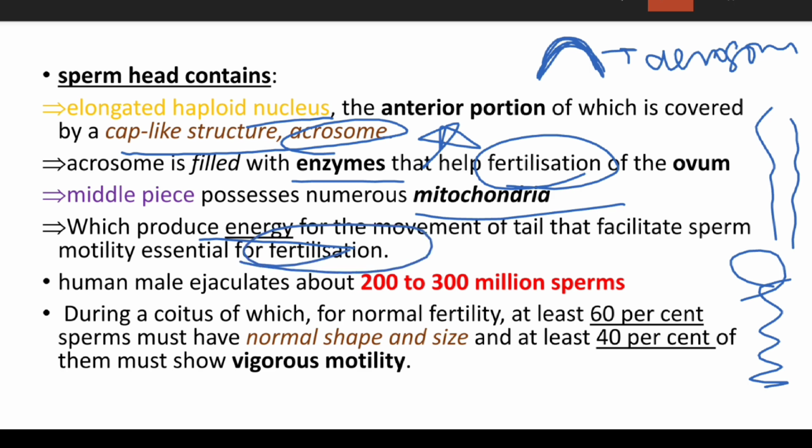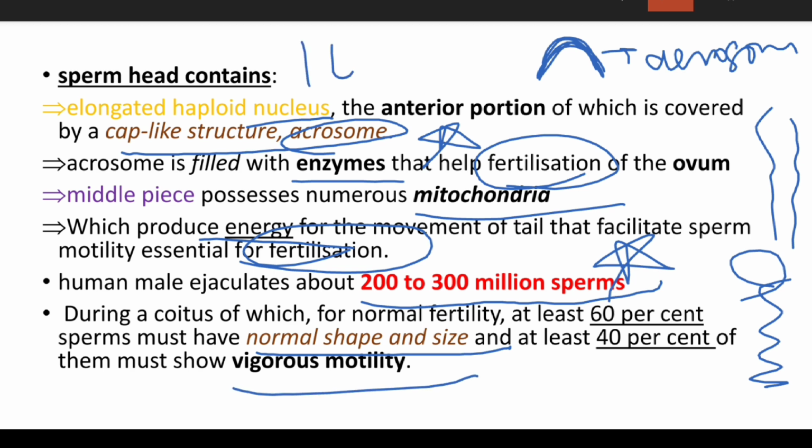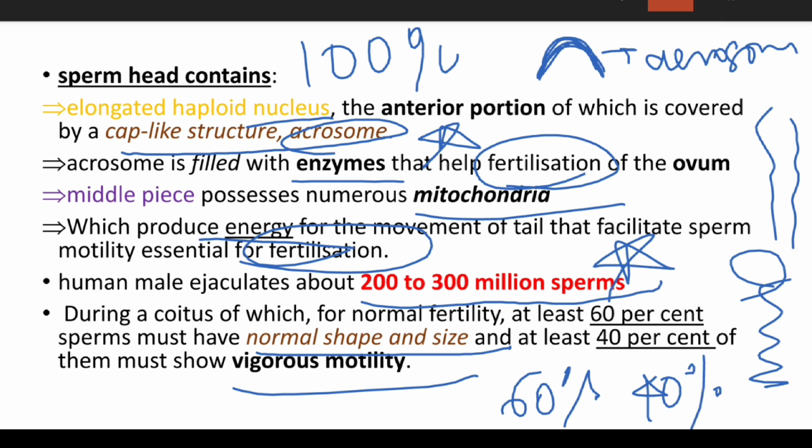Human males ejaculate about 200 to 300 million sperm during a coitus. Very important: for normal fertility, at least 60% of the sperm must have normal shape and size, and at least 40% of them should have vigorous motility. So of these 100%, 60% should have normal shape and size, and of that 40% should have vigorous motility for normal fertility.